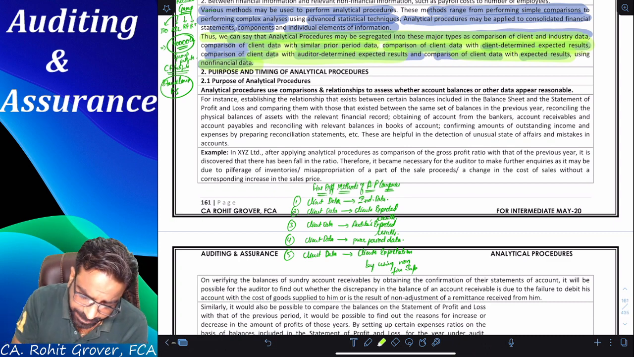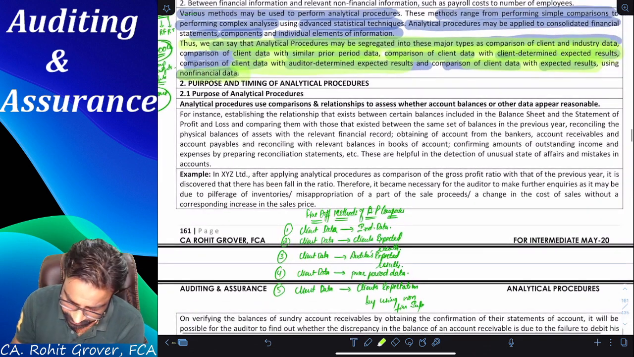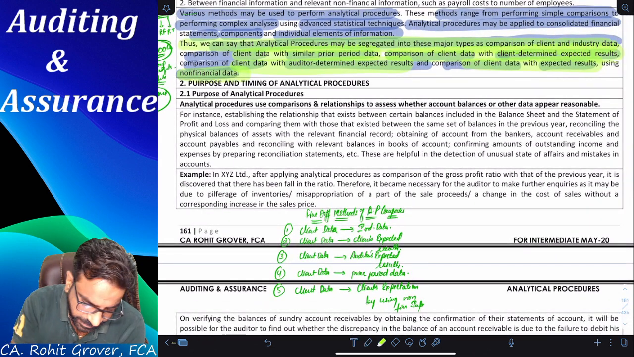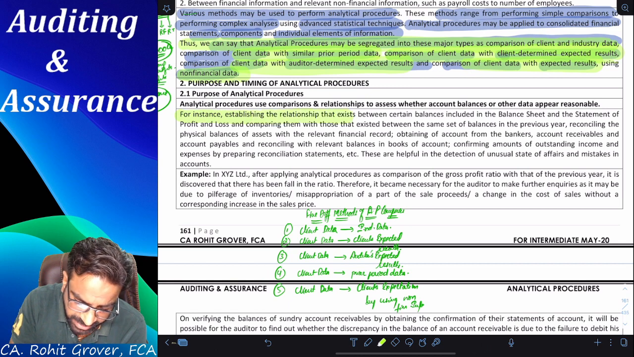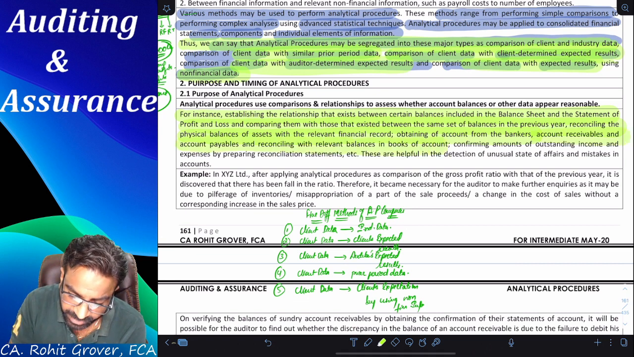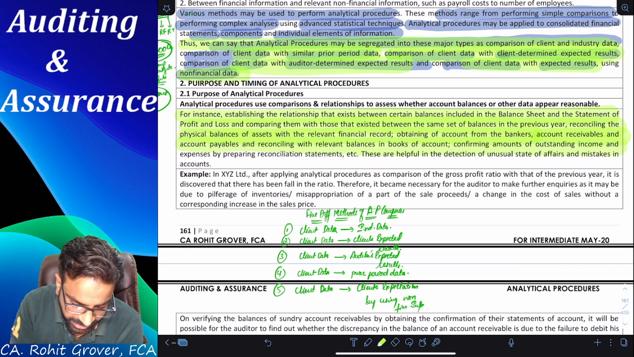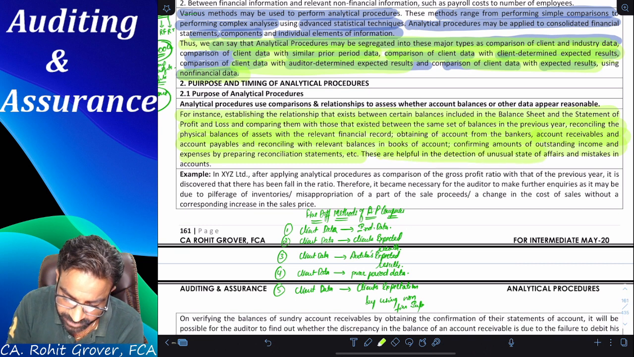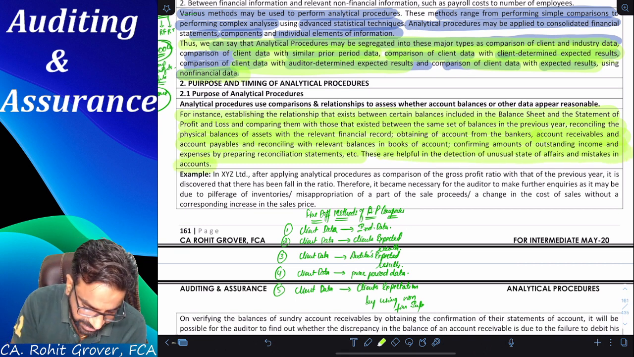Now, what is the purpose of analytical procedure? Let us understand now. And if there is any doubt, please let me know immediately. For instance, establishing the relationship that exists between certain balances included in the balance sheet and statement of P&L account, comparing them with those existing between the same set of balances in the previous year, recording the physical balances of assets with the relevant financial record, obtaining an account from the bankers, account receivable, account payable, reconciling with the relevant balances in the books of account, confirming amounts of outstanding income and expenditures by preparing reconciliation statement, etc. These are helpful in detection of unusual state of affairs and mistakes in the accounts.